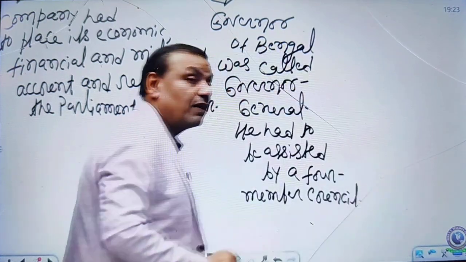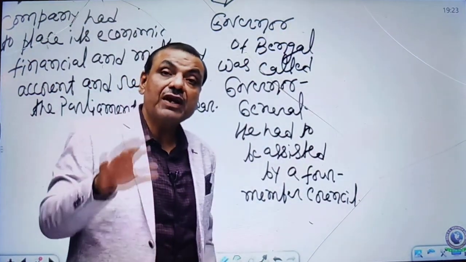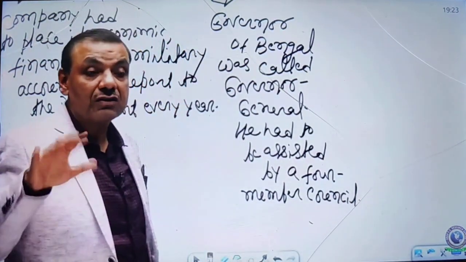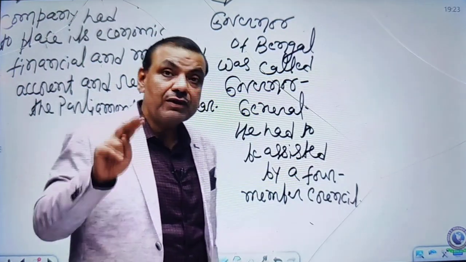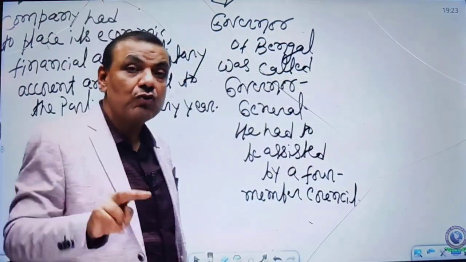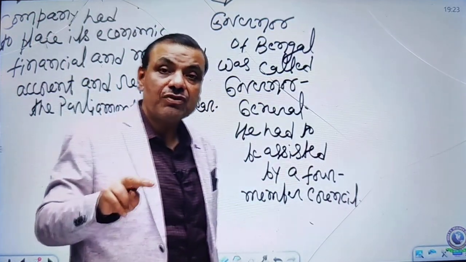Earlier mentioned, if the Governor General had to take some decision, the decision would be taken on the basis of the majority votes. At least there should be 3 votes in favor, including the Governor General. Total membership is 5. So the Governor General required at least the support of 2 members in order to make any proceedings in this council.